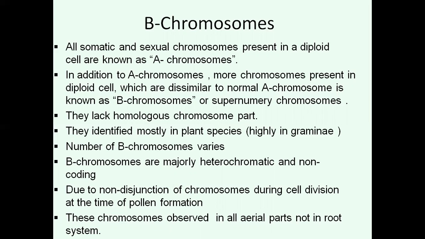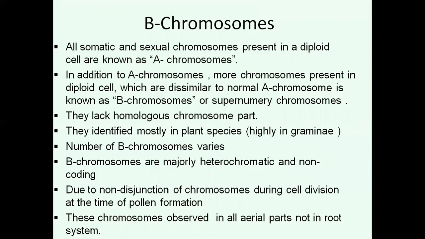These chromosomes are not essential for the plants, and they contain inactive genes in non-coding regions. They arise due to non-disjunction of chromosomes during cell division at the time of pollen formation.